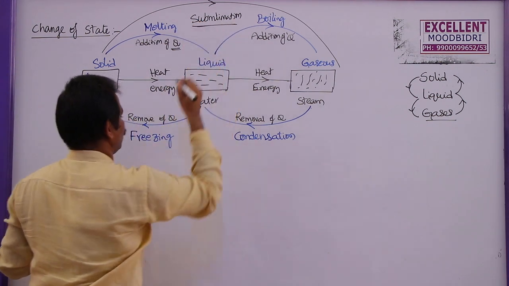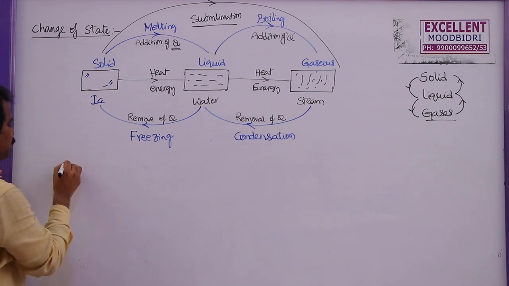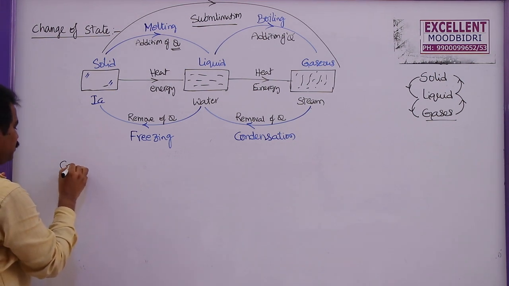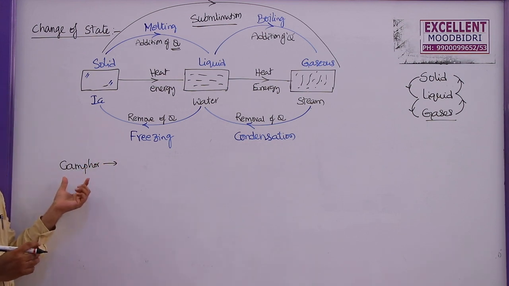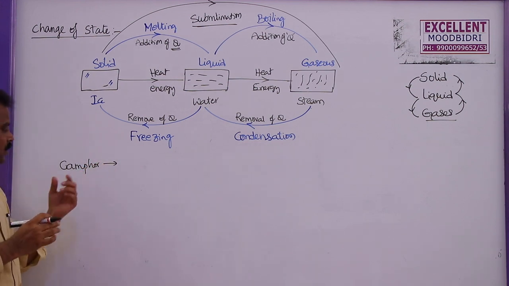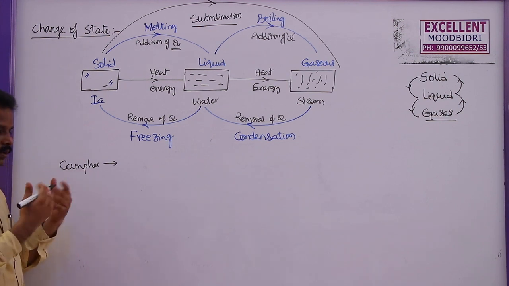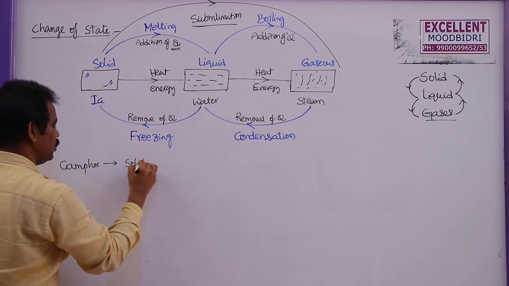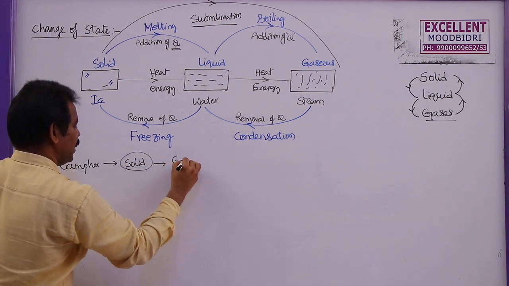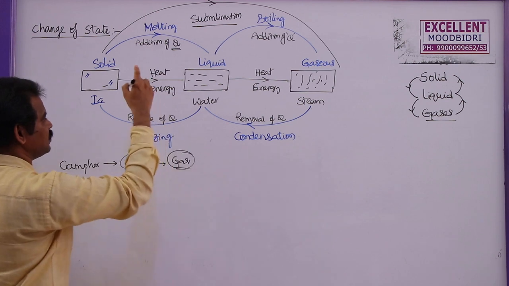That's why only some substances undergo sublimation. If you take camphor, by absorbing heat energy from the surroundings itself, camphor converts from solid to gas. This is an example of sublimation.